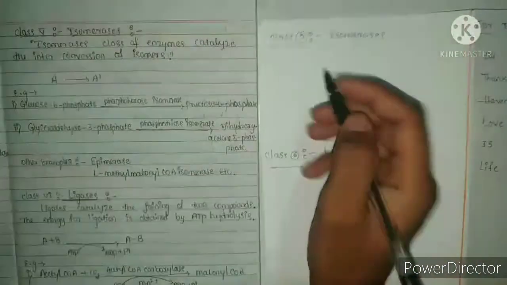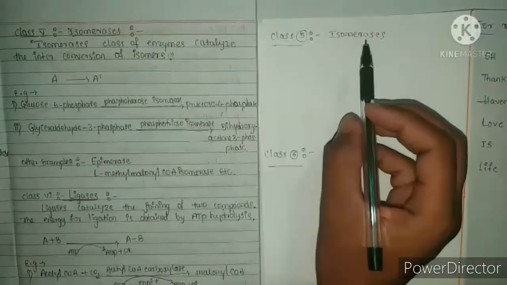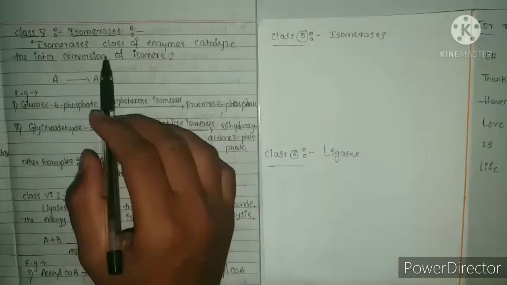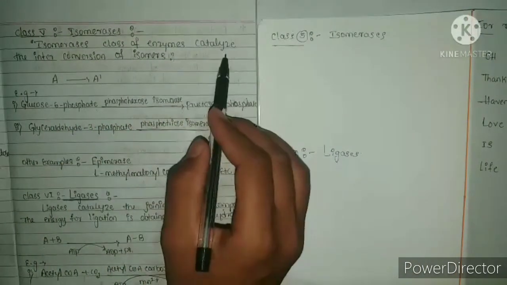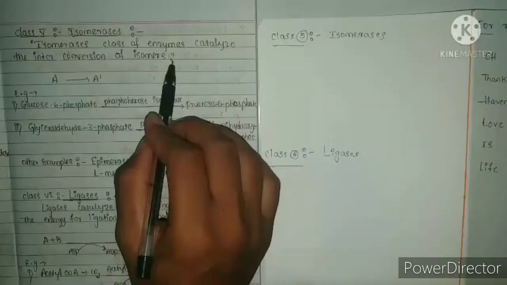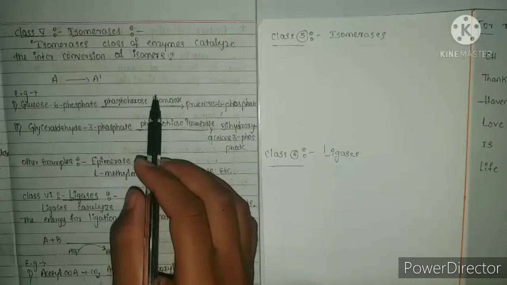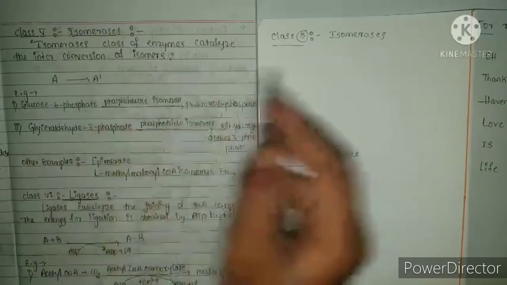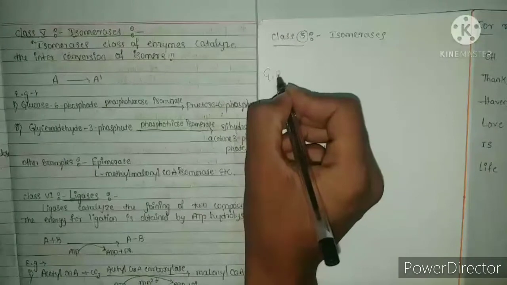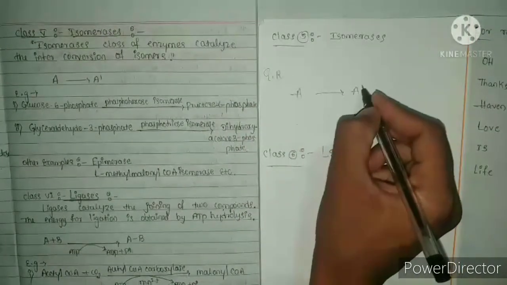And the class 5th, that is isomerases. The meaning of isomerases: the class of enzymes that catalyze the interconversion of isomers. Let us take a general reaction, A is converted into A dash.